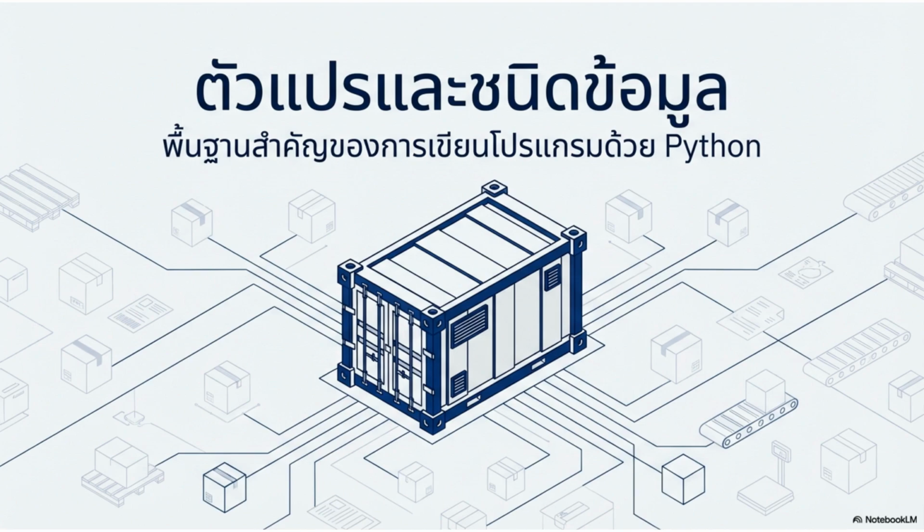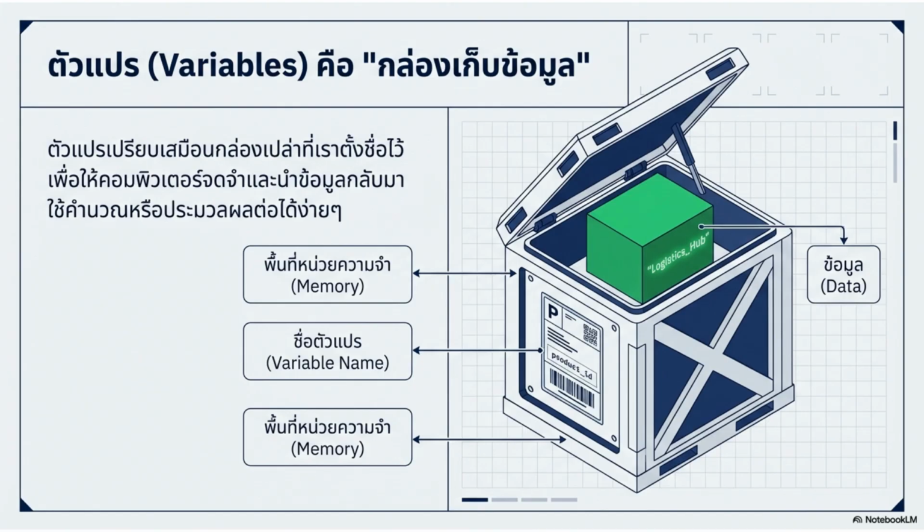Welcome to Unit 1.2, Variables and Data Types. This video covers the essential fundamentals for writing programs with Python. A variable is like a data container, or an empty box given a name. This allows the computer to remember and retrieve data easily for calculations or processing.